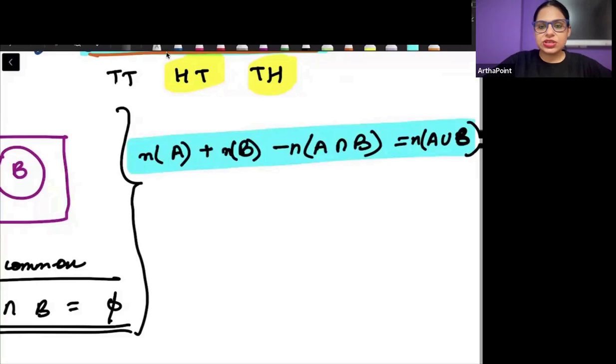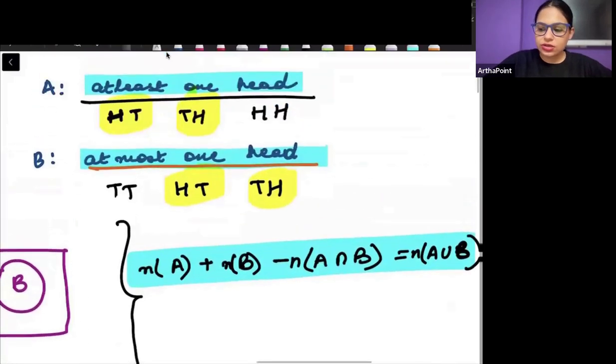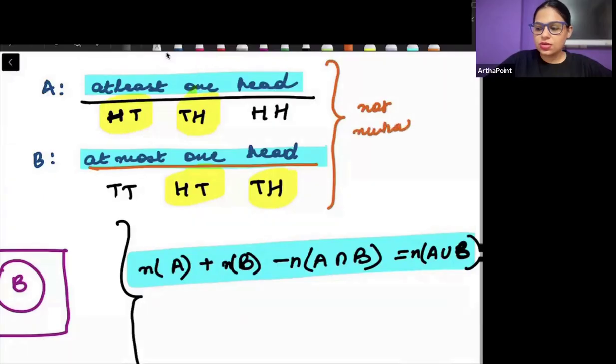So here they are not mutually exclusive. They have something in common, so they will not be exclusive of each other.